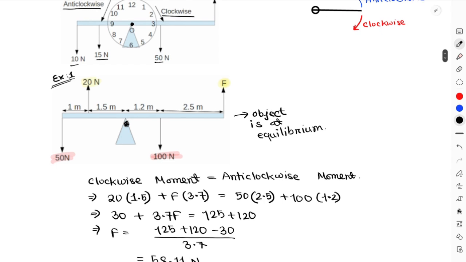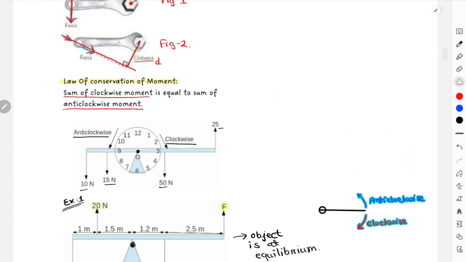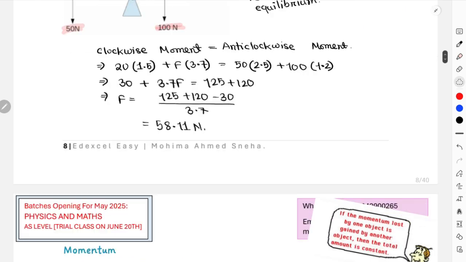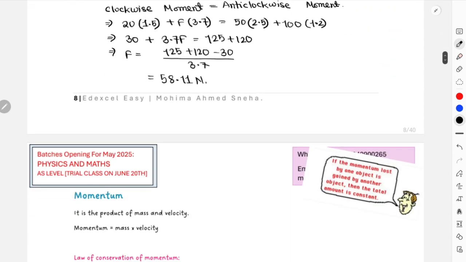And then again, as I've stated, I wanted to explain one thing about equilibrium. I'll write that down over here now. After that we'll start momentum. So these are the two kinds of statements which are required for the equilibrium concept. In terms of forces, if an object is in equilibrium, that means resultant force is 0 and the object is at a balanced position. And in terms of moment, the sum of clockwise moment equals the sum of anti-clockwise moment. This is again extremely important to memorize, the two different definitions for equilibrium in terms of force and in terms of moment. That is it for moment. We'll move on to momentum then.